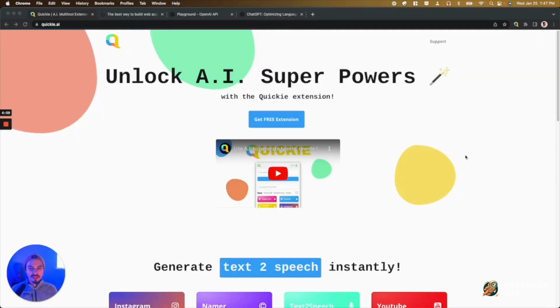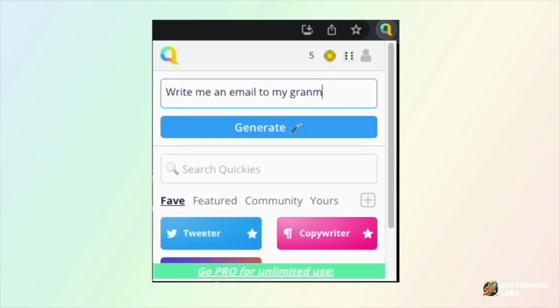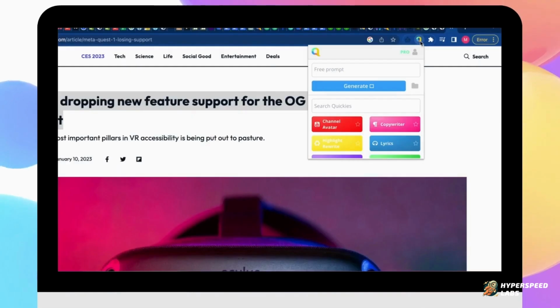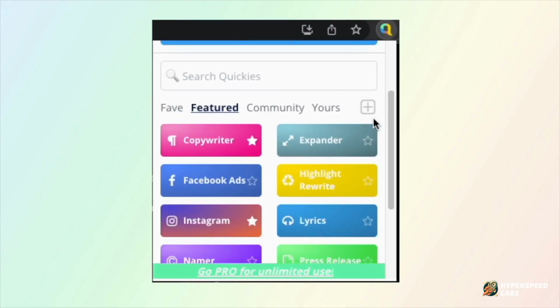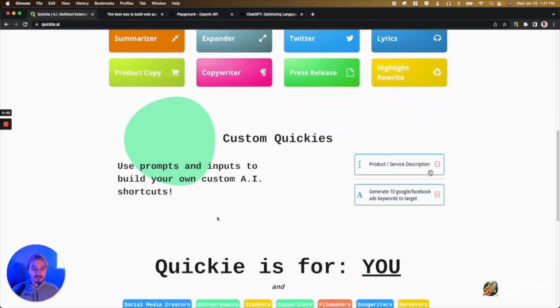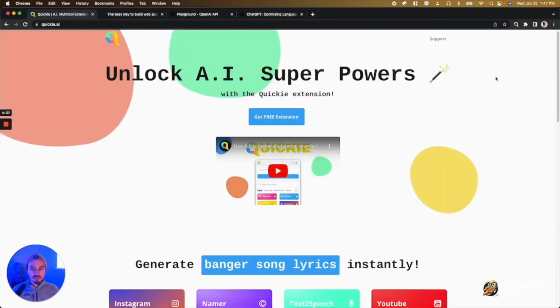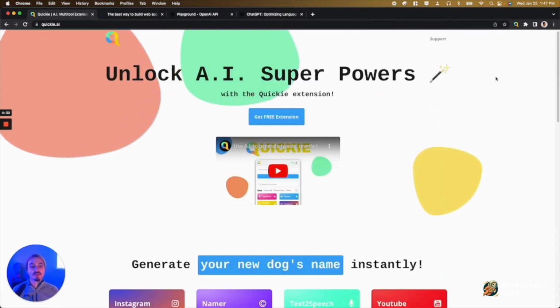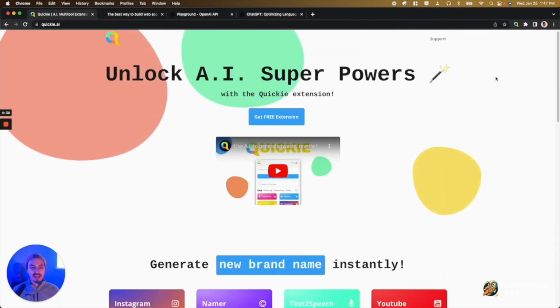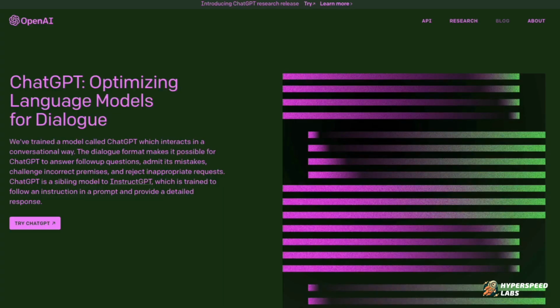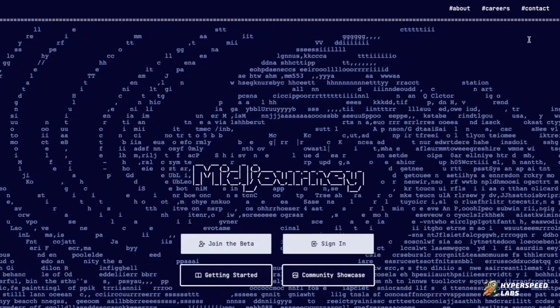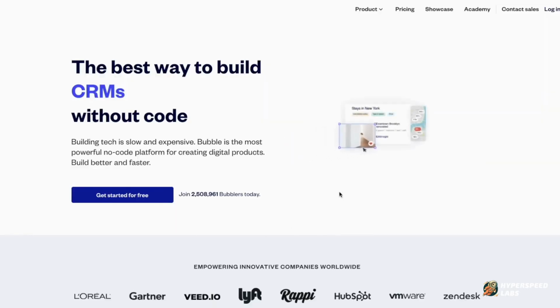This is Quickie AI. It is a Chrome extension that's free that gives you access to AI shortcuts that allow you to do all kinds of things. Here's a couple of them, and you can also make custom AI shortcuts. We created this entire brand and website and Chrome extension using AI and no-code tools. So we used OpenAI's GPT, we used Midjourney, and we used Bubble, the no-coding platform.